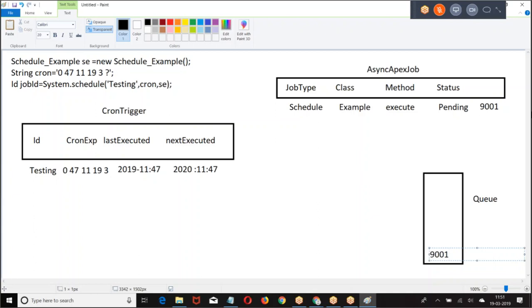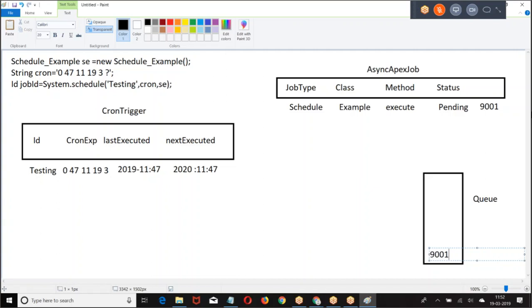So, first when you schedule, the job will be registered with what? Cron trigger. On the schedule date, as per the cron expression, on that particular date, the job will be fired. When the job is fired, it will be added to async apex job. Once it is added there, we get the job ID. Once we got the job ID, with the job ID, the job is added to the queue. In the queue, based on the availability of resource, it is going to execute. I hope you are good. Cron trigger, then async apex job, then to the queue.